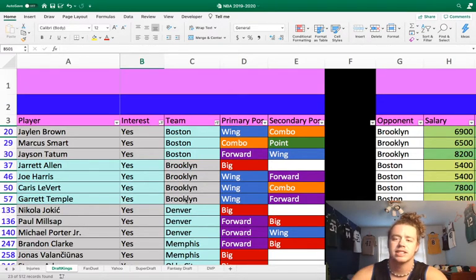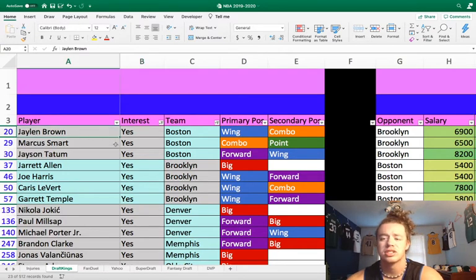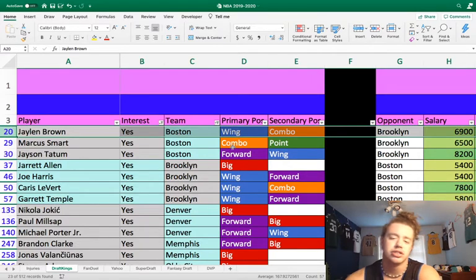I think that's all I got to say, so let's get into the player-by-player breakdown. We're going to start out with the Boston Celtics players that I'm interested in, and Jaylen Brown is the first one I'm going to talk about. So Boston plays Brooklyn today, and Brooklyn's trash. I mean, they're just so bad.